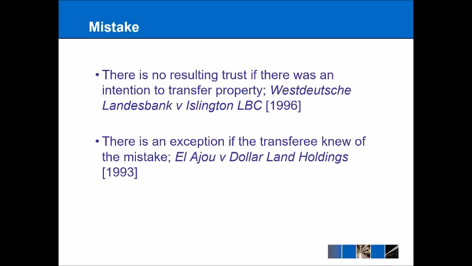But there is an exception if the person who received the property knows that receiving it was actually a mistake, and that the transferor or the original settlor didn't intend to transfer that property at all. In those types of situations a resulting trust will be created and the property will revert back to the original person who owned it. And there we have resulting trusts.